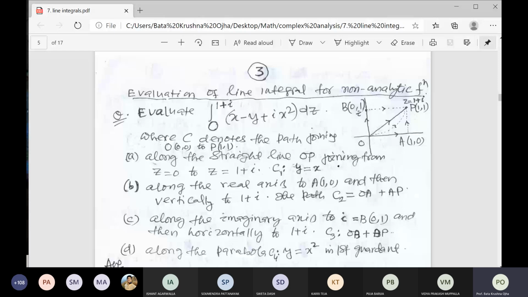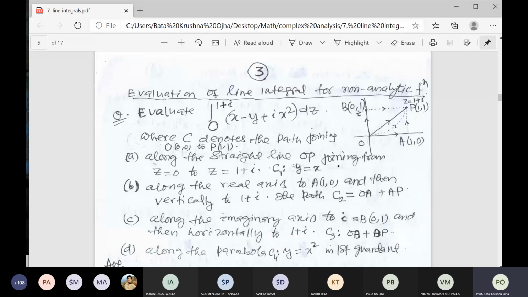Now for a non-analytic function, evaluate the integral from 0 to 1 plus i of (x minus y plus i x square) dx. How do we know this is a non-analytic function?